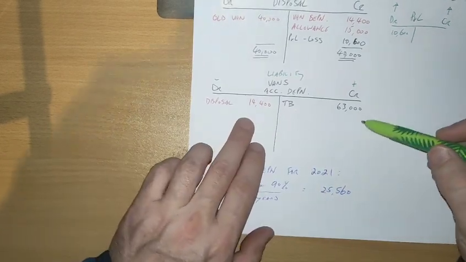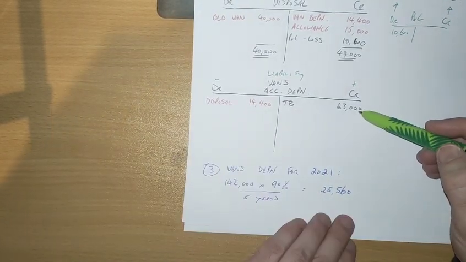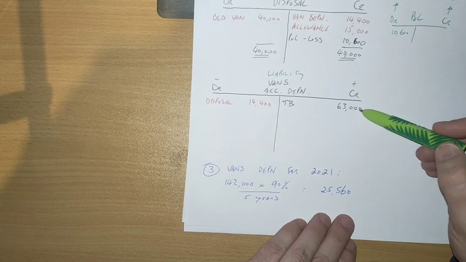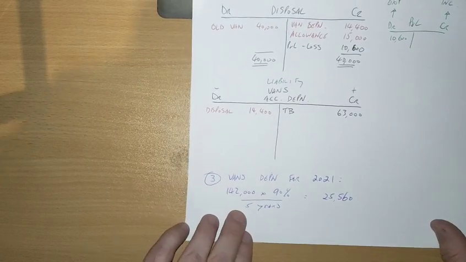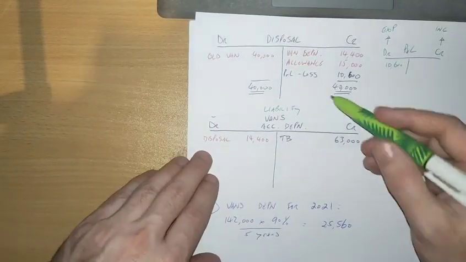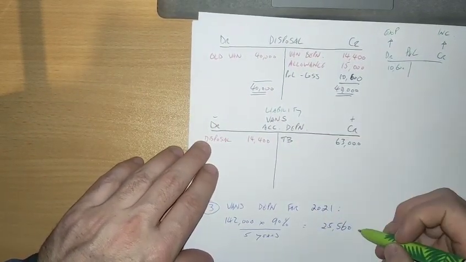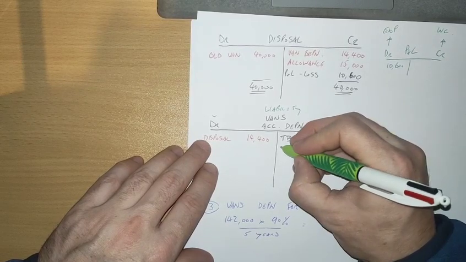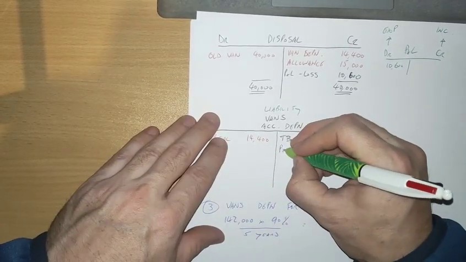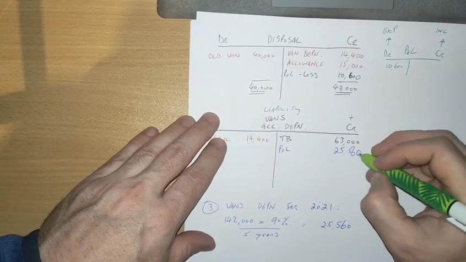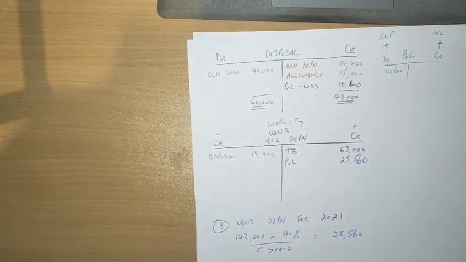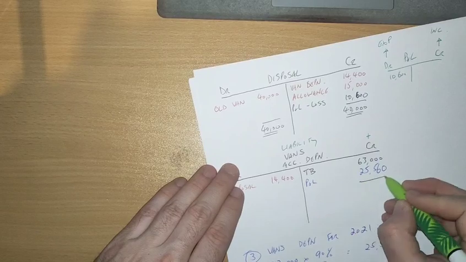Oh yes, sorry, we have it here actually. In the trial balance we had 63,000, so that's our opening depreciation. So what we need to put in for the P&L, well, we have our P&L figure here, so this will go to P&L, 25,560. So we'll just tidy this up a little bit.